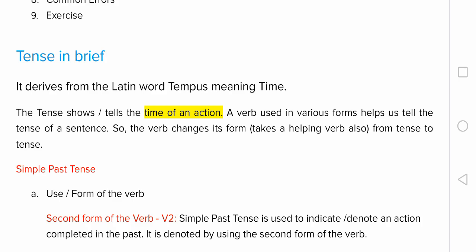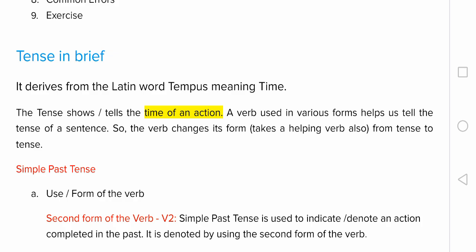For example, I can say, I am speaking to you now. So, am speaking is the verb phrase. Am is the helping verb. Speaking is the fourth form or the present participle of the verb speak. Now, look at this example. I spoke to you yesterday. Spoke is the second form of the verb speak, and it indicates simple past tense.